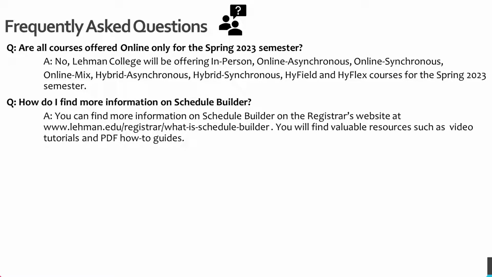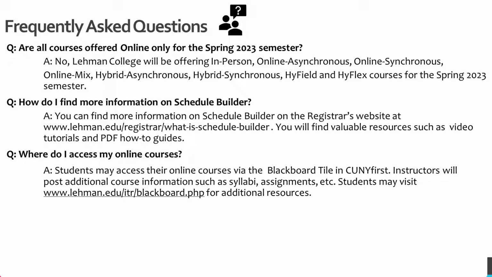Question 2. How do I find more information on Schedule Builder? You can find more information on Schedule Builder on the registrar's website using the link on screen. You will find valuable resources such as video tutorials and PDF how-to guides. Question 3. Where do I access my online courses? Students may access their online courses via the Blackboard tile in CUNY First. Instructors will post additional course information such as syllabi, assignments, and etc. Students may visit the link on screen for additional resources.